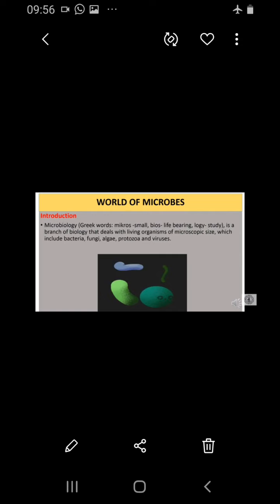Microorganisms differ from each other in size, morphology, habitat, metabolism and several other features. The word microbe is derived from the Greek words micros, meaning small, and bios, meaning life, bearing or biology, and logy is a study. So it is the study of small life organisms, that is, microbes.